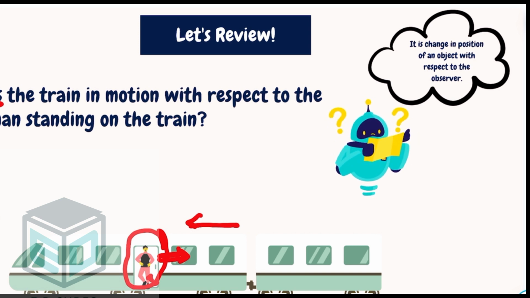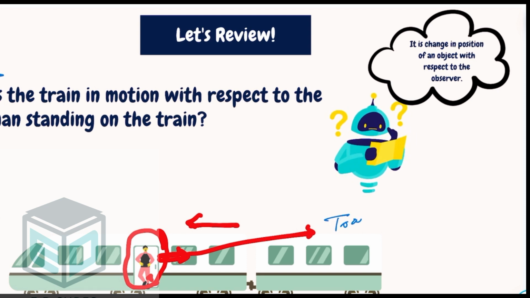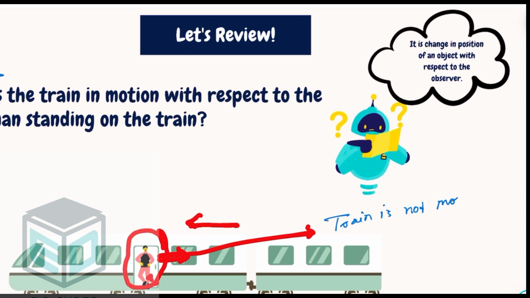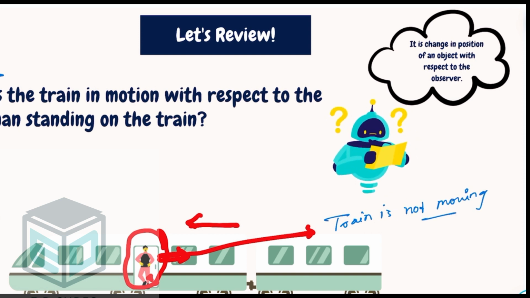So according to this person, the train is not moving. This person will be saying that the train is not moving. Why? Because he is also moving along with the train, inside the train, right? That is why he will be saying no.